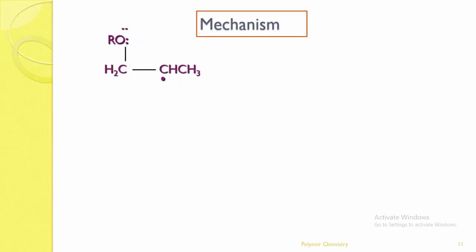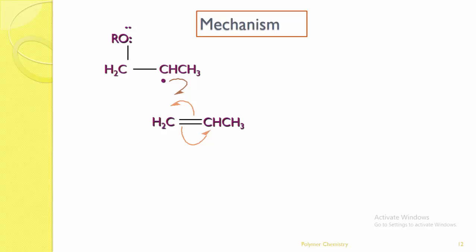So there is a bond formation of RO to CH2, because the double bond is converted into a single bond by shifting of one radical toward the CH2 side and one toward the CH3. Here one radical remains free. This remaining free radical is again added to one more monomer.